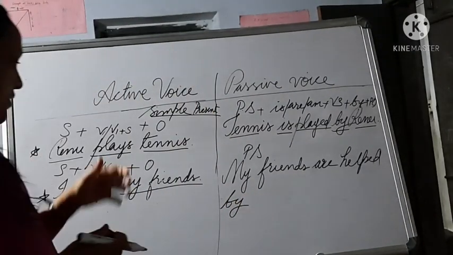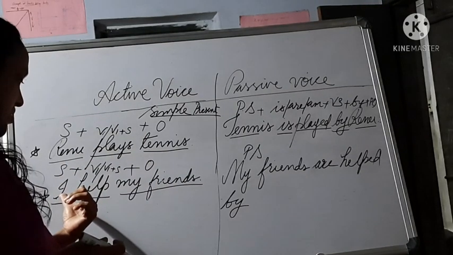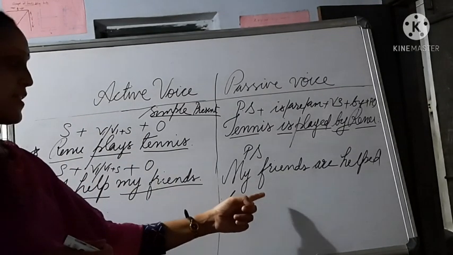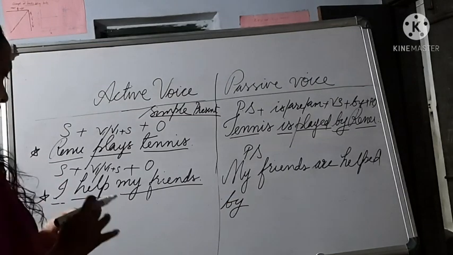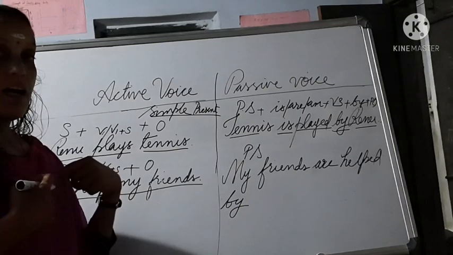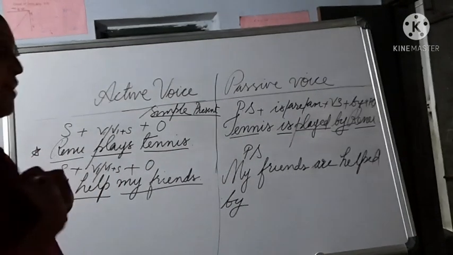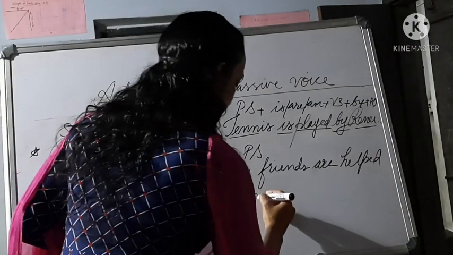And next, you should write the subject of active voice as the passive object. What is the subject here? I. So, "my friends are helped by" — is it "I"? No. "Me." My friends are helped by me.